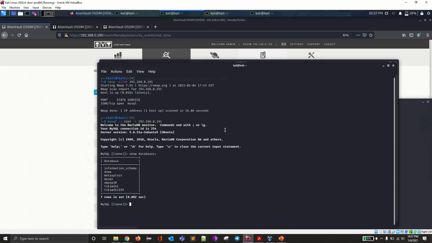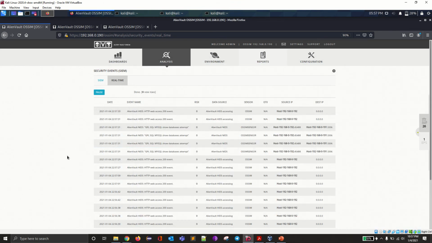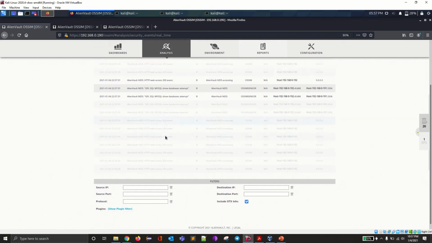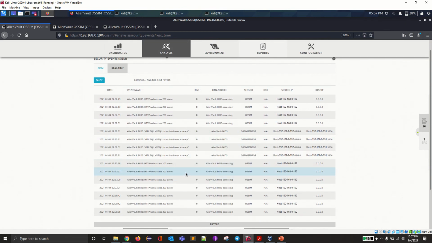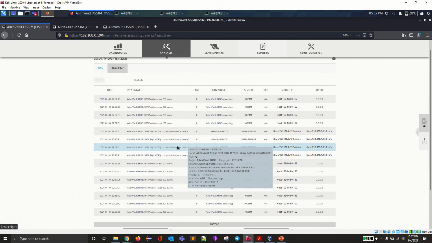Moving further with one more attack. Sorry, I forgot to display the MySQL attack log. Here you can see the AlienVault GPL SQL MySQL show database attempt was detected.